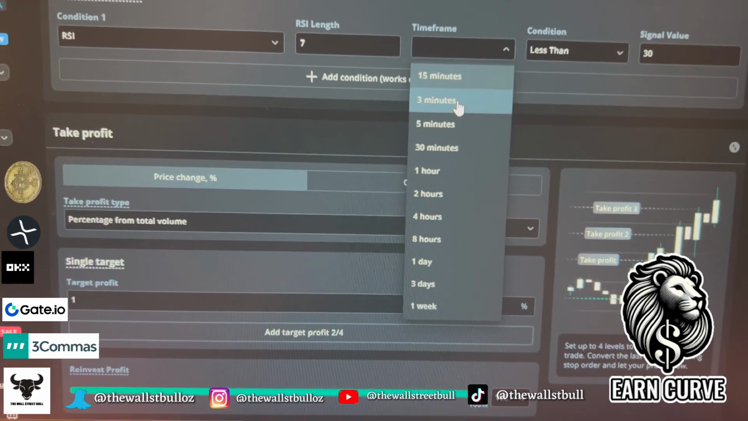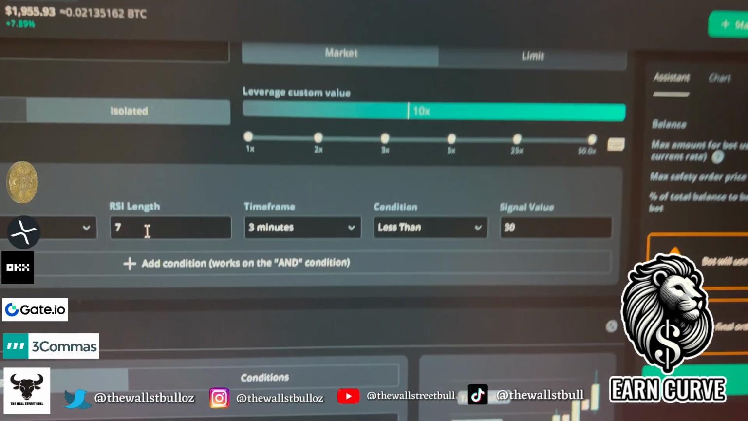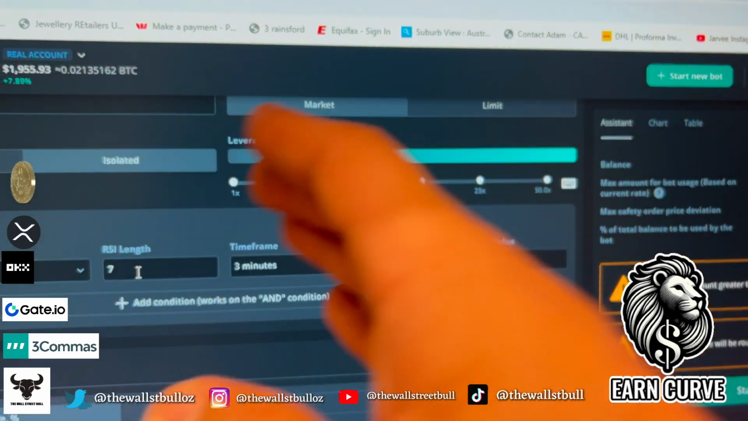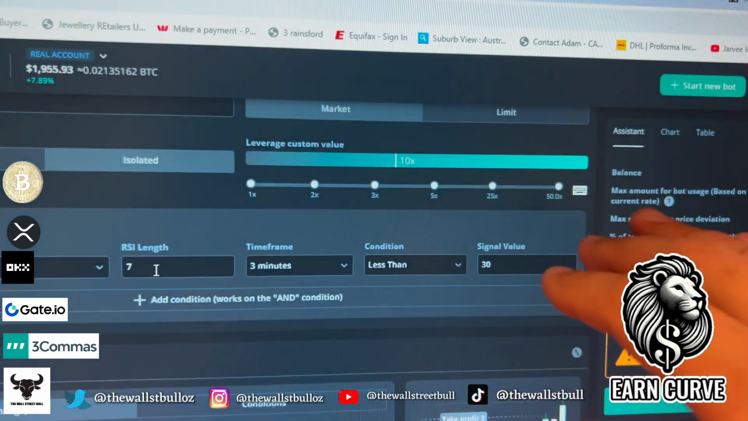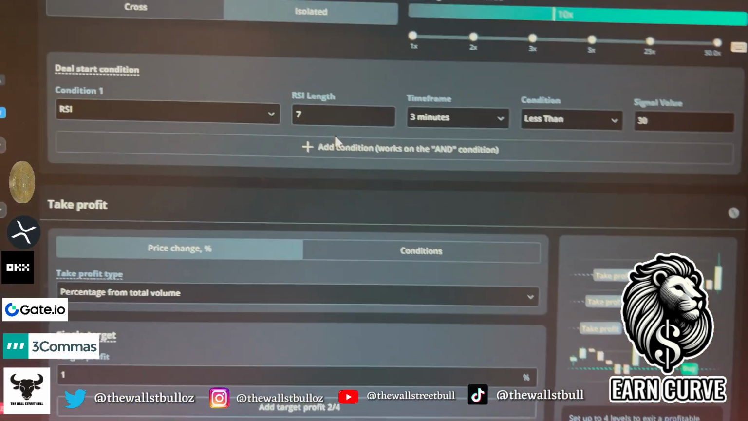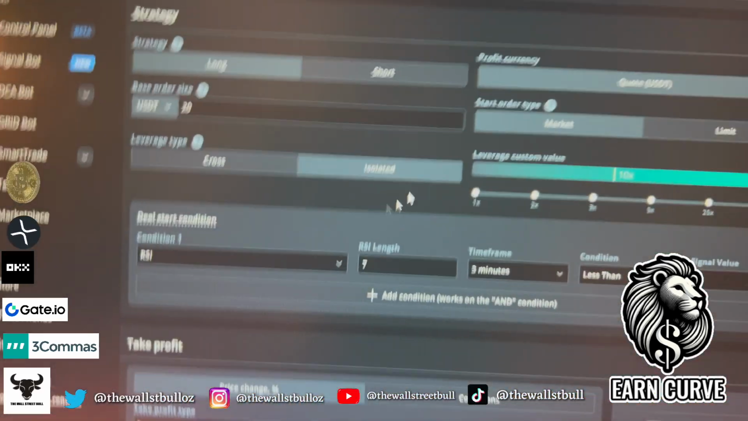Actually, let's just go change this to a 3-minute time frame. The RSI length I've left at 7. Signal value 30. So if you're looking at an RSI indicator, if the price drops below the 30 line, it's going to open a long position. Now, again, you can do this on a short position. You can have a short bot if you want to short the market. I like a long position because we're in a bull market.